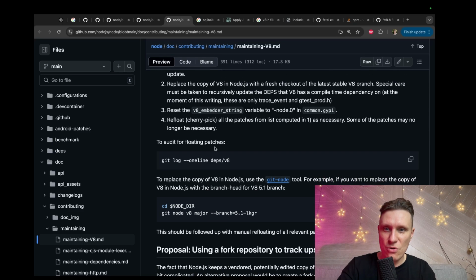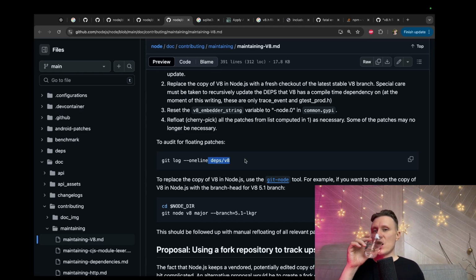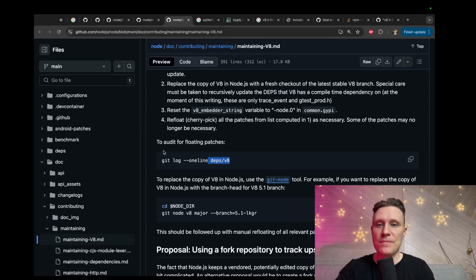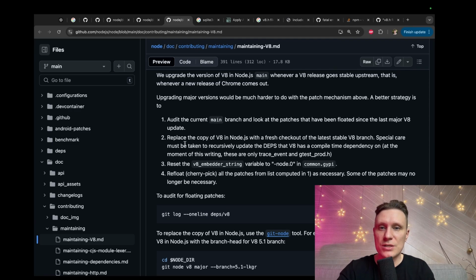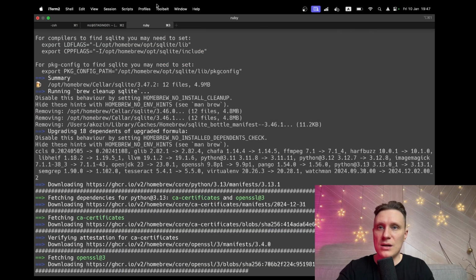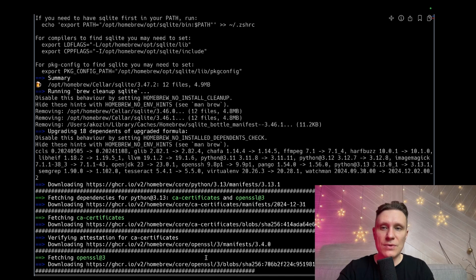I have no idea. Git node V8 major branch. I think it's to audit for floating patches. I think I don't need this one.